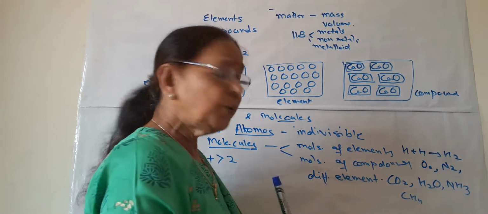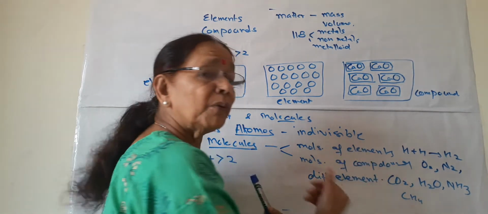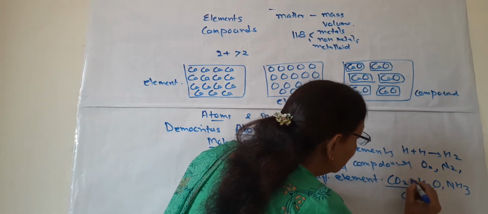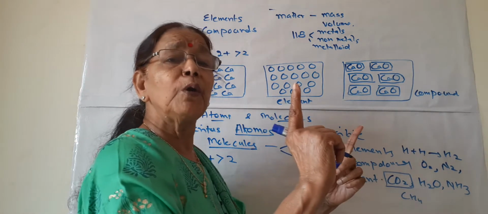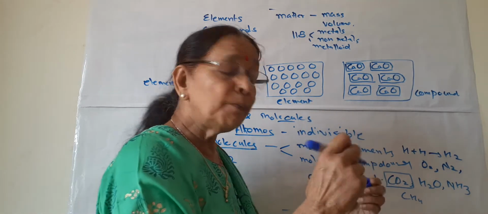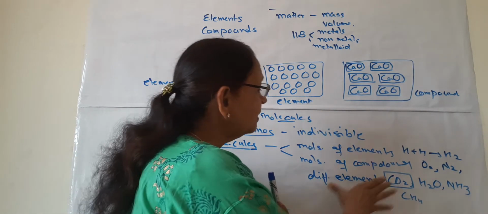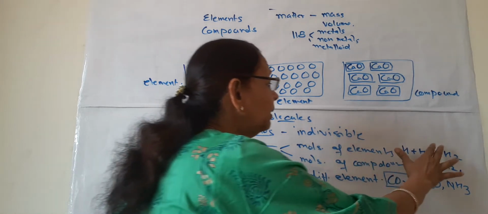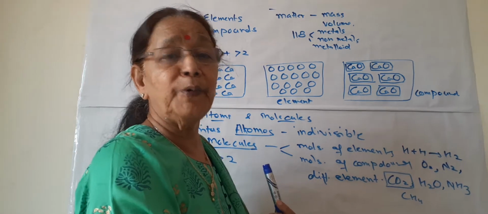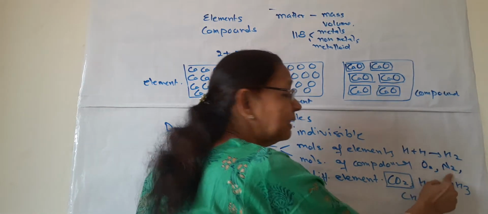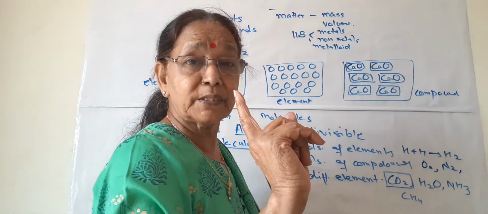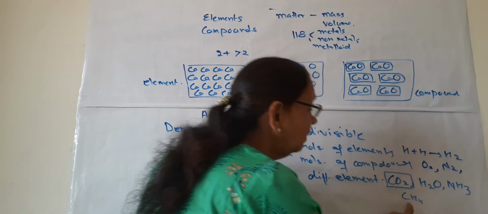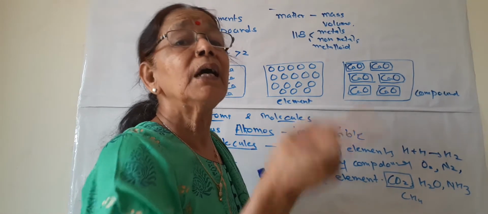But are they molecules? I have written here molecules of compound. So are they molecules? Yes, they are very much molecules. CO2 is one molecule of carbon dioxide compound. What does it mean? It means that all the compounds are molecules, but all the molecules are not compounds. This is a molecule, this is a molecule, this is a molecule, but they are not compounds. They are just the molecules of elements. All these are molecules as well as compounds.